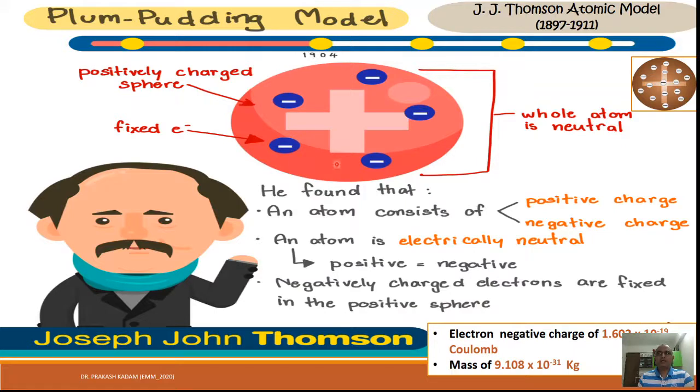The whole sphere is positive, and embedded in it the electrons are there. This was the suggestion given by J.J. Thomson. The electron's negative charge value is given in coulombs, 1.602 × 10^-19 coulomb, and the mass of the electron is 9.108 × 10^-31 kg.